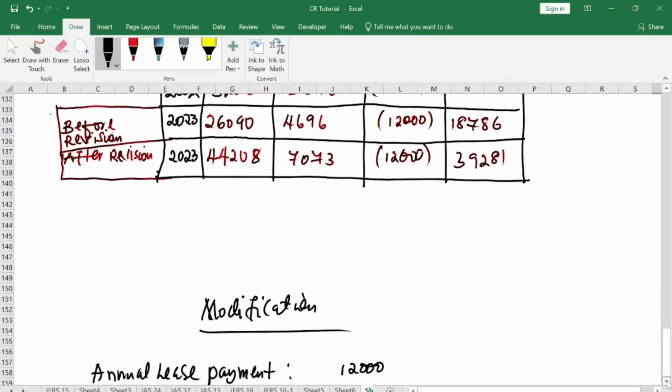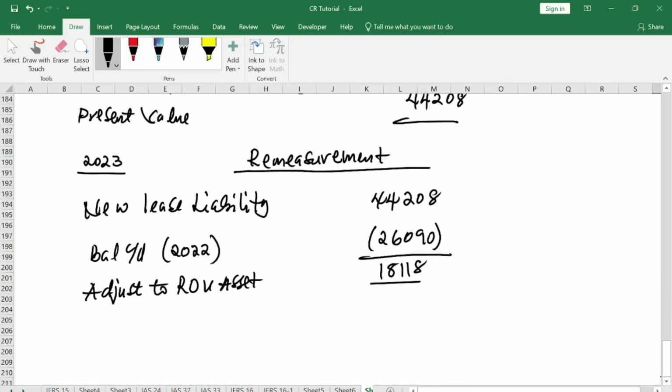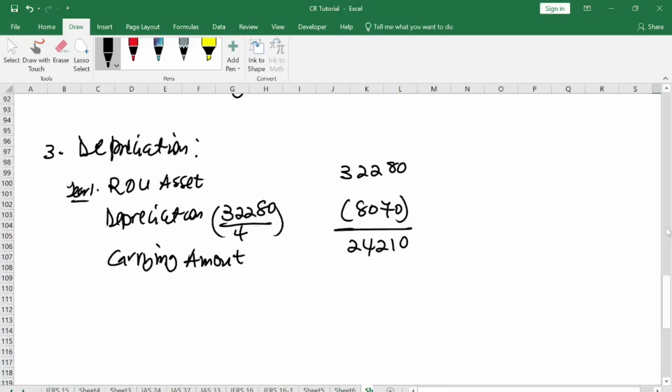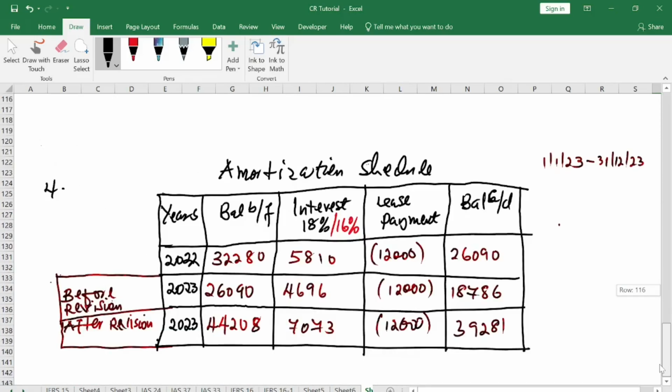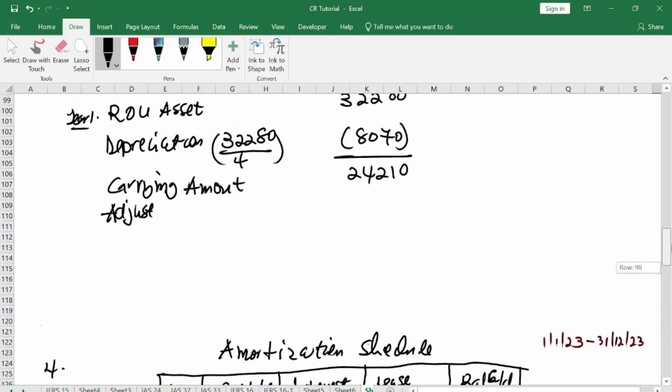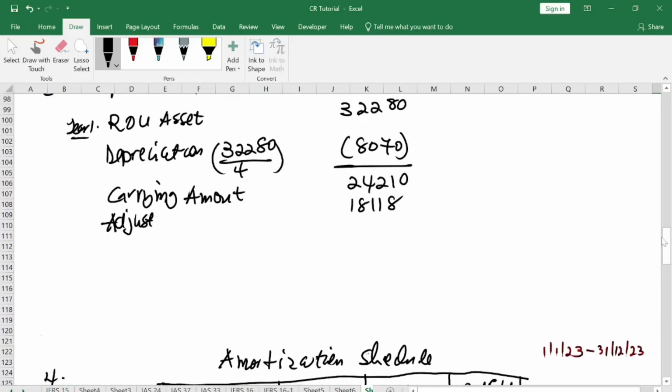What next? I have to go and adjust the right of use of asset with 18118. So here you say adjust. The figure is 18118. Alright, so 2022, your new current amount is 24210 plus 18118. So that gives me 42328.